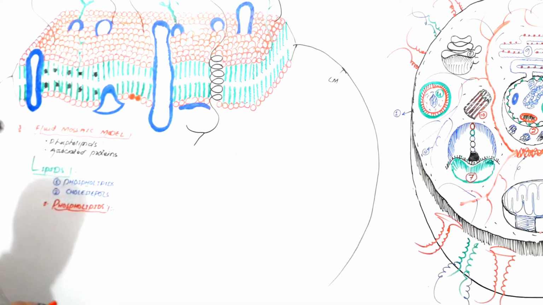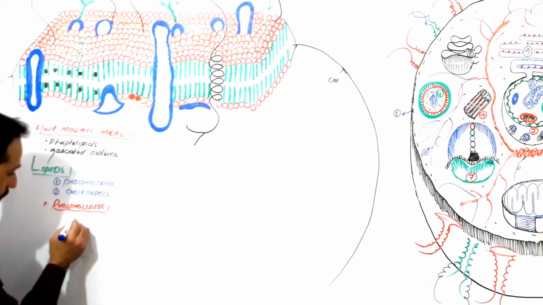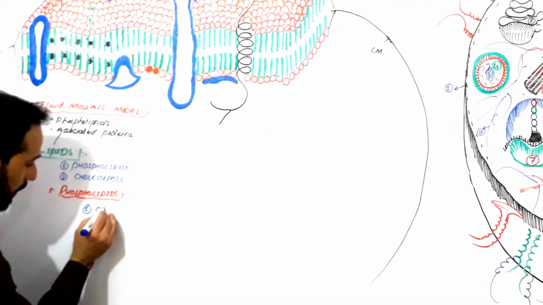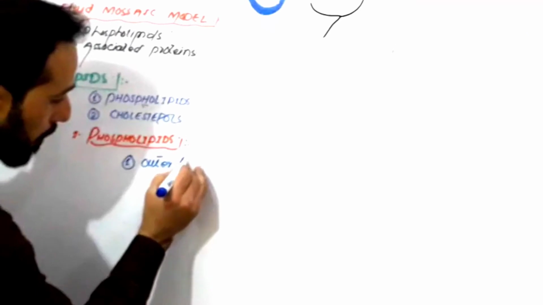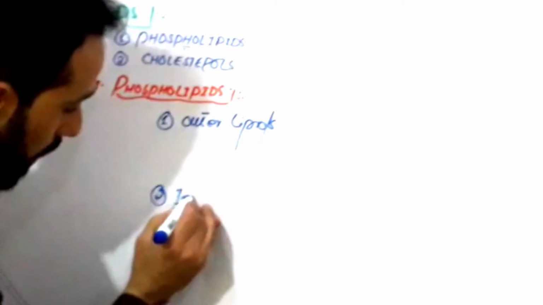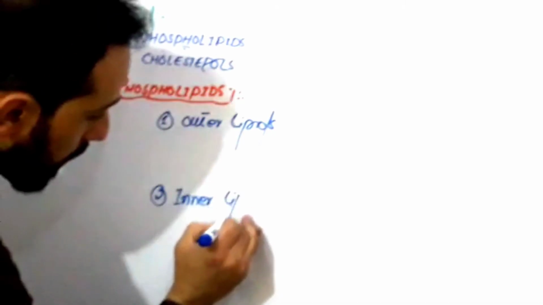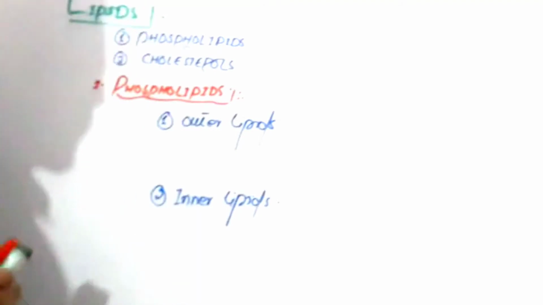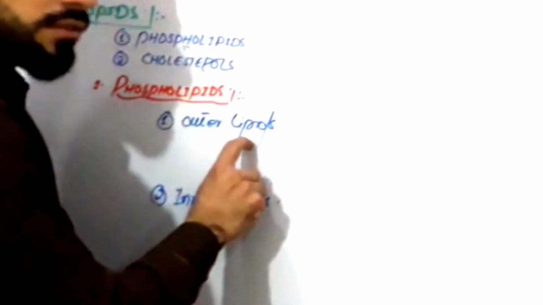Phospholipids are how many layers? Phospholipids are two layers. First, outer lipids, and then we have the inner lipids. The outer lipids are different than the inner lipids.